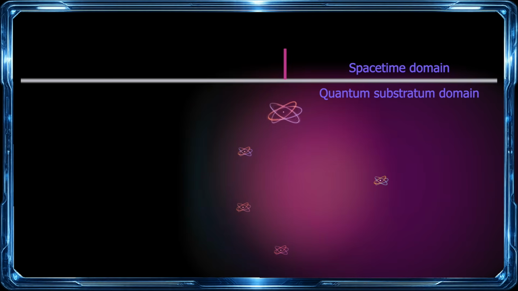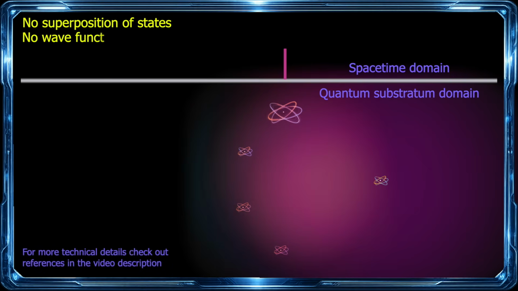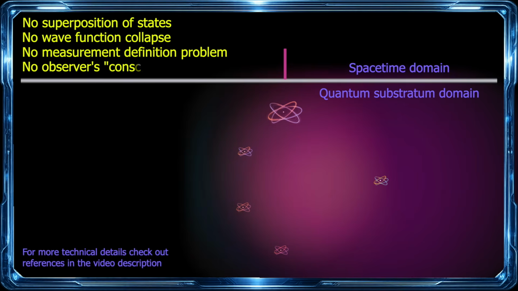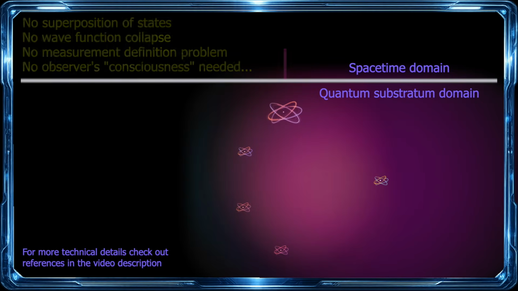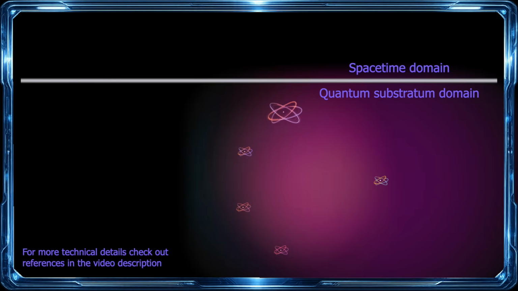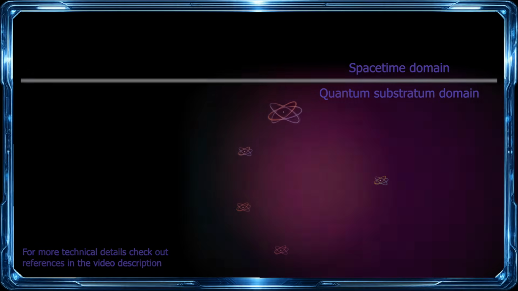Thus, with this approach, and as far as spacetime is concerned, no need for a magic superposition of states, nor a function collapse enigma, nor a measurement problem, nor even a mysterious observer's action, which would happen in the spacetime domain. The observation we make in the spacetime domain actually happens just as a result of what really occurred in the quantum substratum domain.